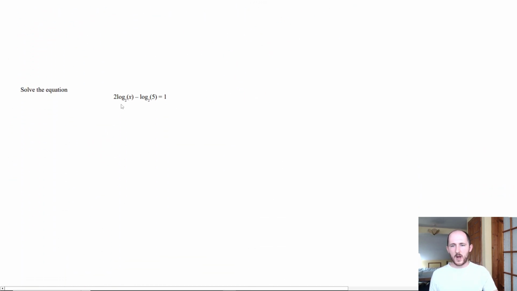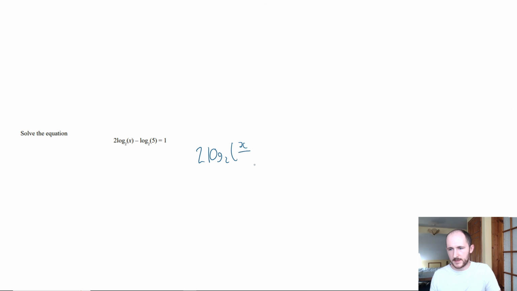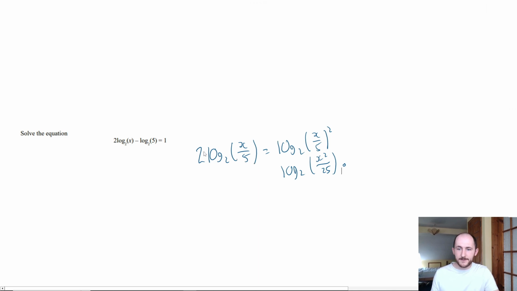But why can't I just do this? So what you're probably thinking is, okay, subtraction, I'm going to use the division rule, right? Why can't I just do this? Well, if I write this out in terms of the power law now, that would be the same as having x over 5 squared, which if I square it, becomes this. Okay, that's the answer I get if I use the subtraction law straight away, in the sense of combining them right away. You're going to find that this is actually incorrect.